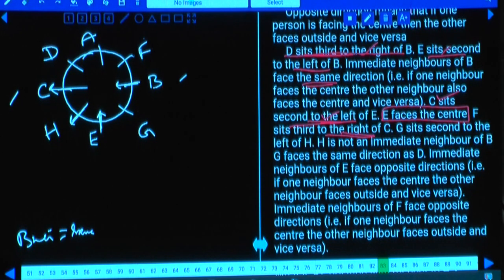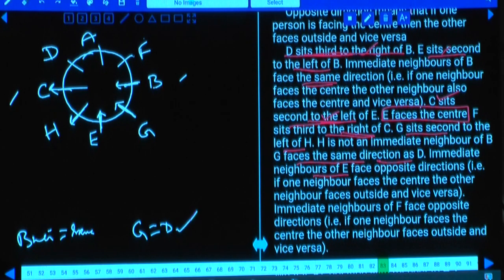Immediate neighbors of B face the same direction. G sits second to the left of H. H is not an immediate neighbor of B, and G faces the same direction as D. G and D are facing the same direction. Immediate neighbors of E face opposite. E's immediate neighbors face opposite. H and G are facing opposite direction. As H is facing away, G must be towards the center.